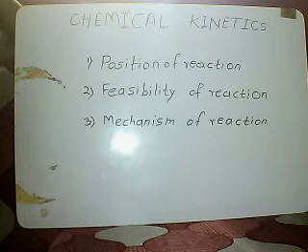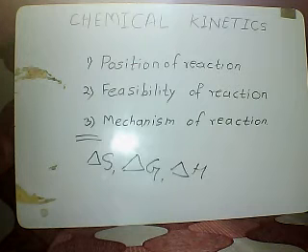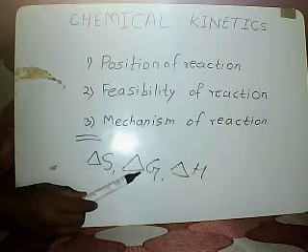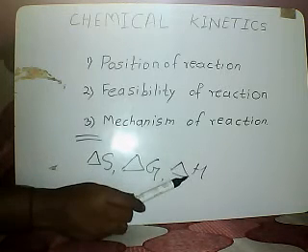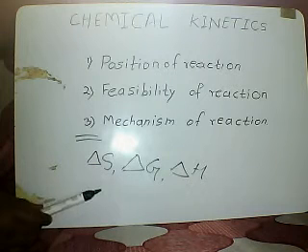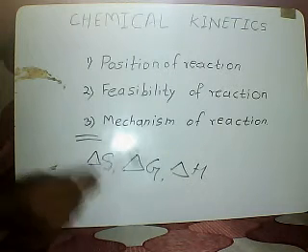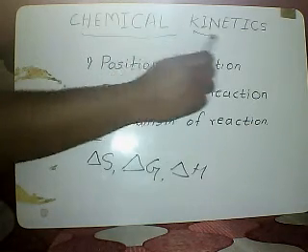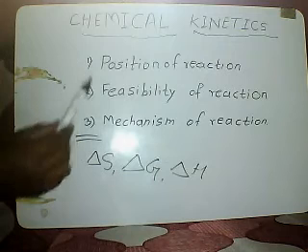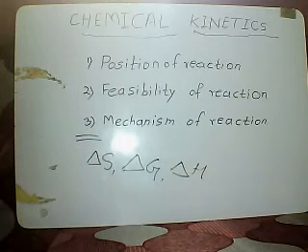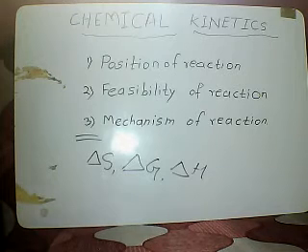The thermodynamic quantities like delta S, change in entropy, delta G, change in Gibbs free energy, and delta H, change in enthalpy, are related only to the initial and final state of the system, but chemical kinetics is related to the position, feasibility of the reaction, as well as the mechanism of the reaction.